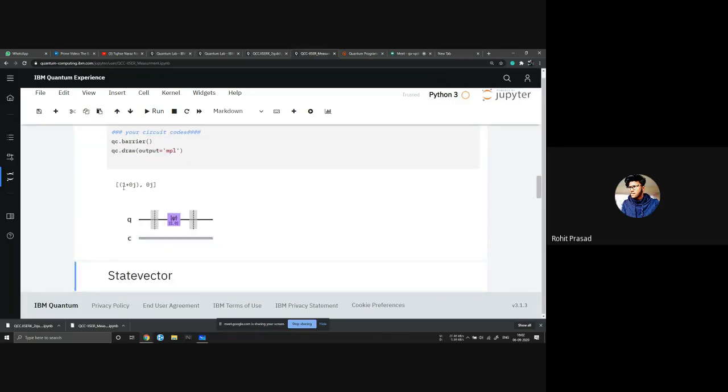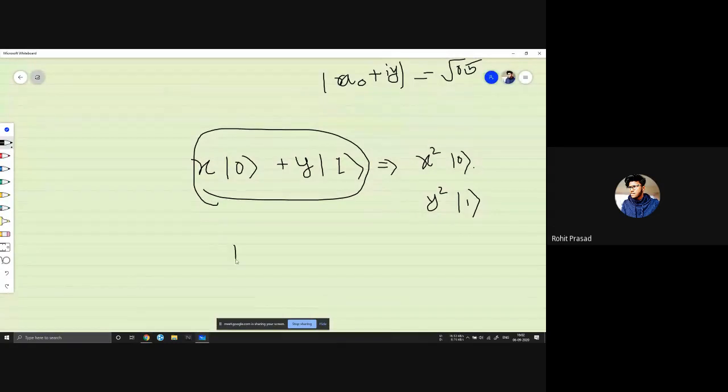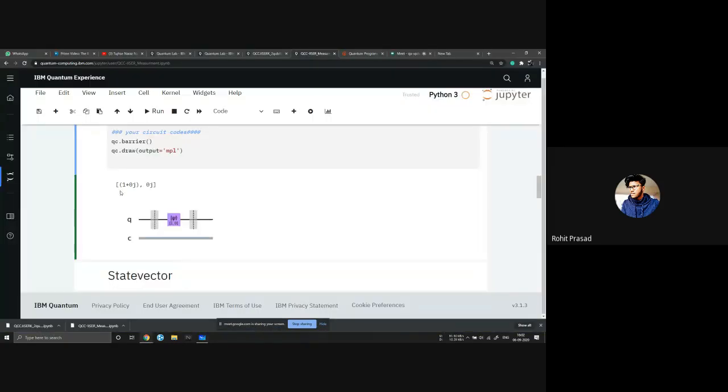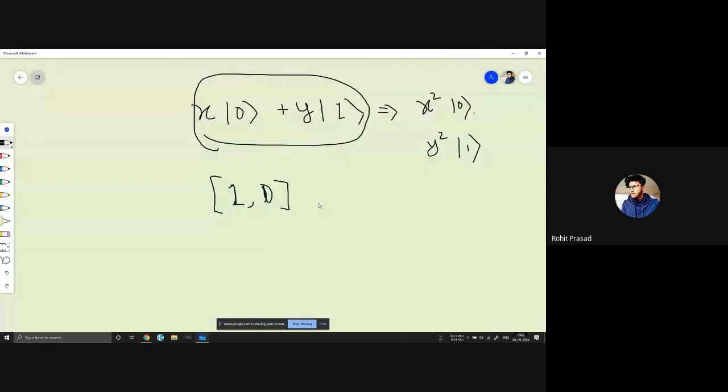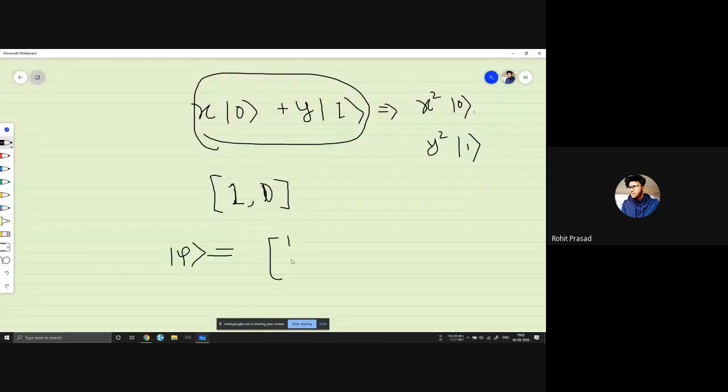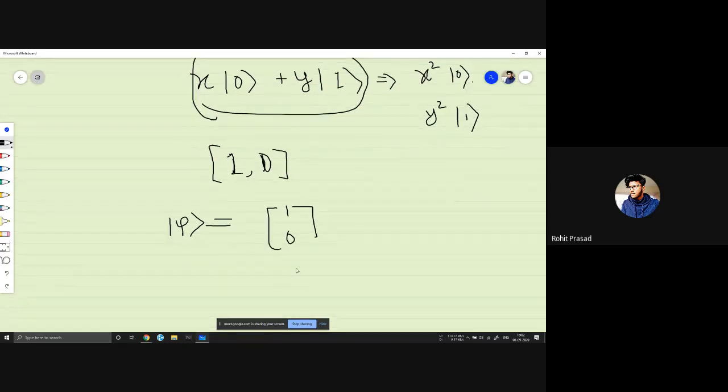Your vector will look something like that. What is this? The vector is 1, 0, right? So your psi is in state 1, 0. What does this mean? It's in this state.